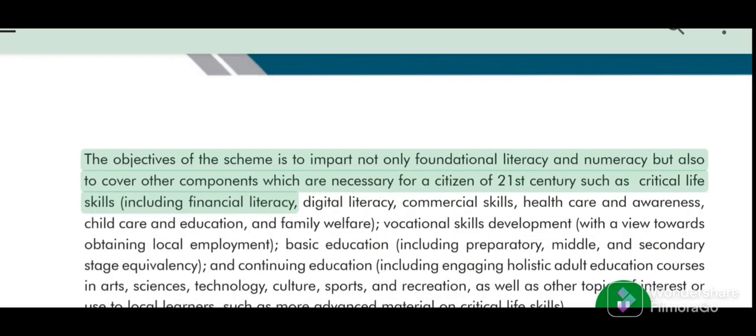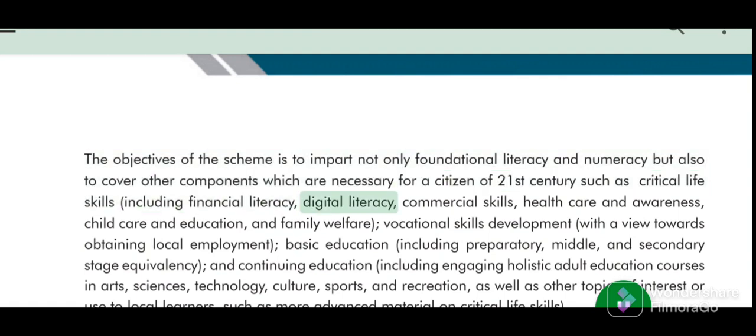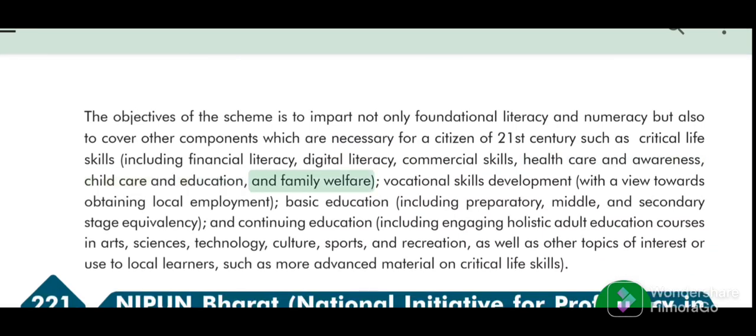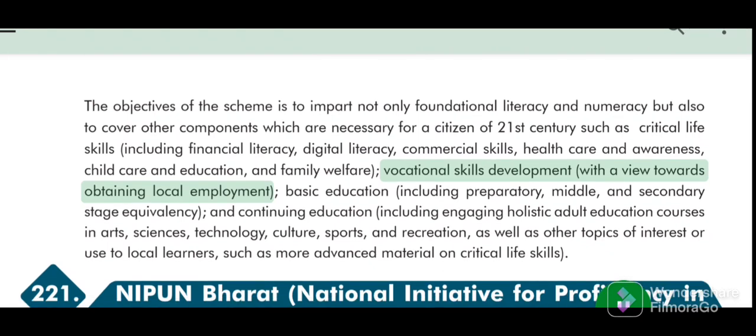The objectives of the scheme is to impart not only foundational literacy and numeracy but also to cover other components which are necessary for a citizen of the 21st century, such as critical life skills including financial literacy, digital literacy, commercial skills, healthcare and awareness, childcare and education, and family welfare. Vocational skills development with a view towards obtaining local employment.